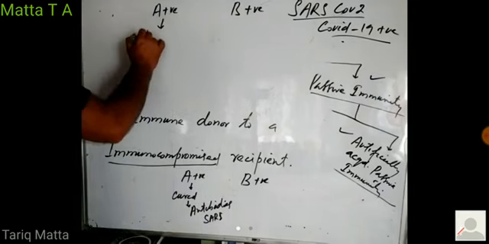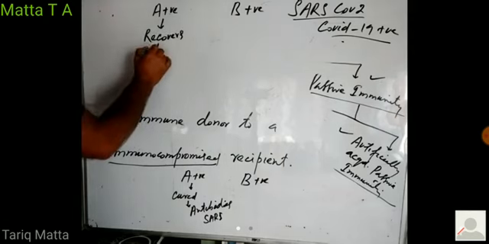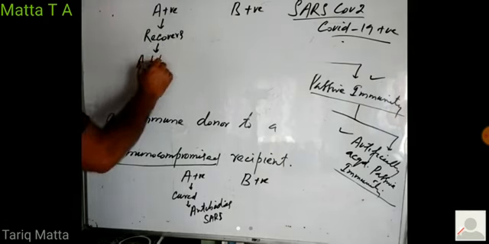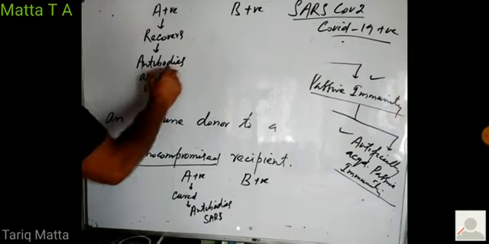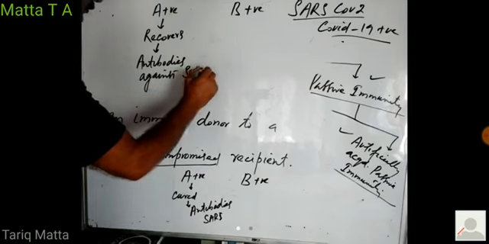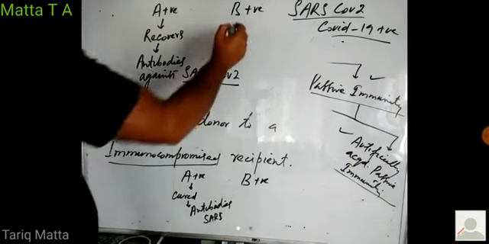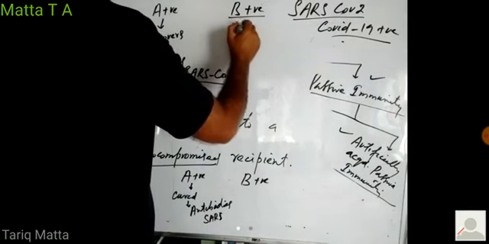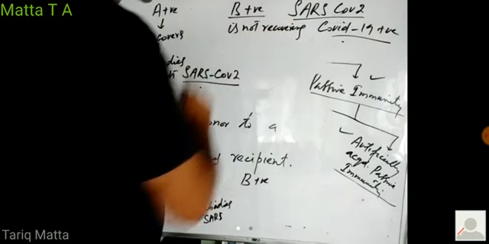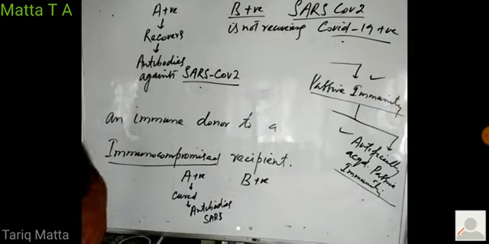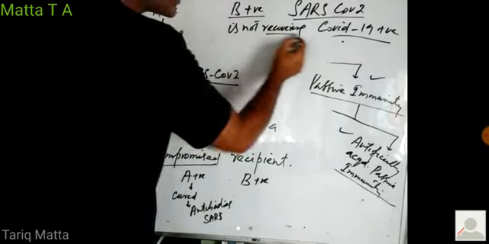Person A recovers, and he develops antibodies against SARS-CoV-2, right? But person B is not recovering. He is getting serious day by day, right? Why is he getting serious day by day?